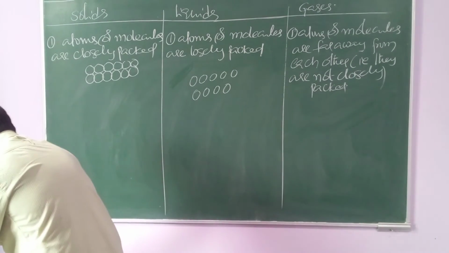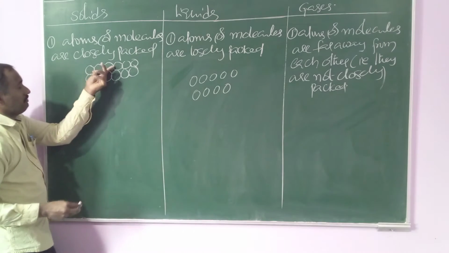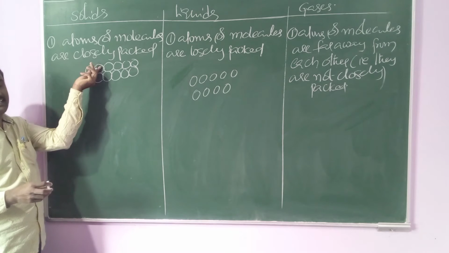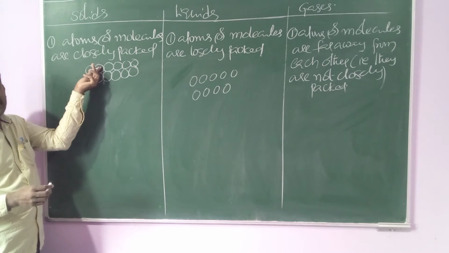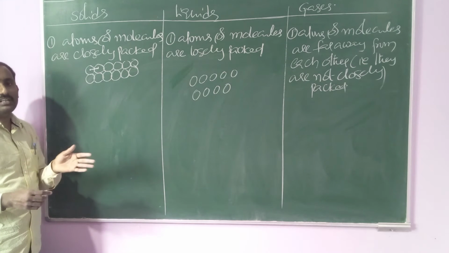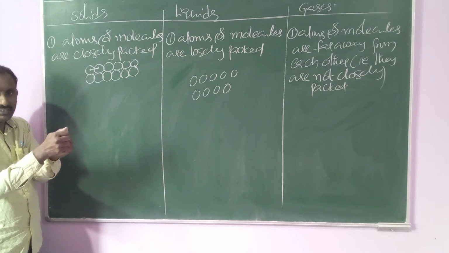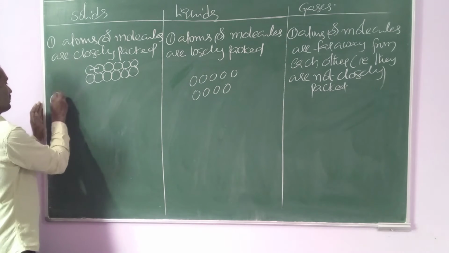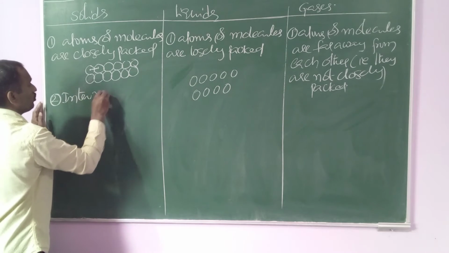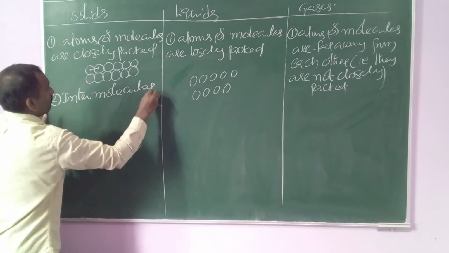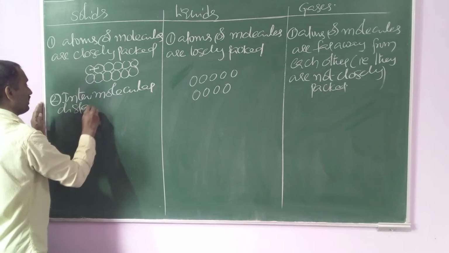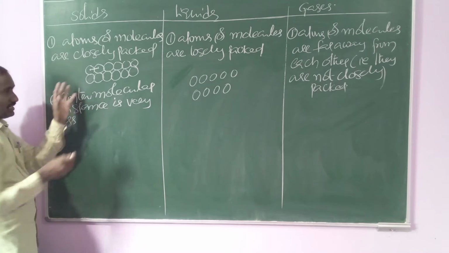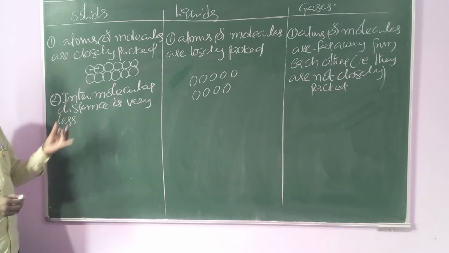Coming to the second characteristic property. Whenever they are closely packed, the distance between the adjacent atoms or molecules is very less. This distance is known as intermolecular distance. The name itself gives the answer: intermolecular distance means the distance between the molecules. Because of close packing, intermolecular distance is very less. These are also introduction concepts.